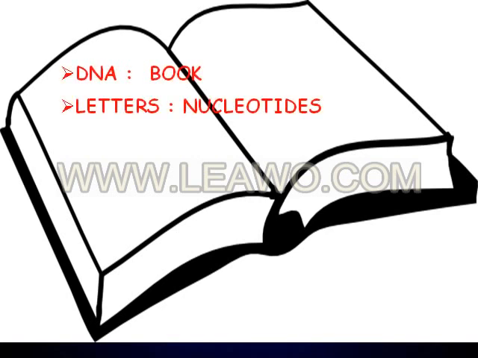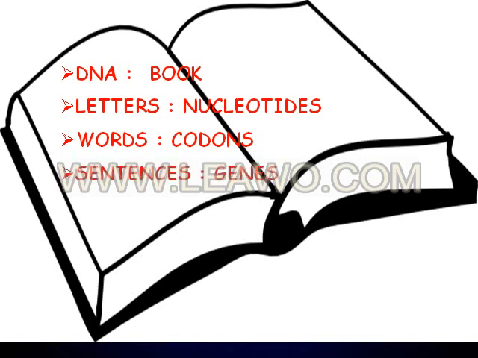So in this, the DNA is compared with a book, and the letters in the book are compared with nucleotides, and the words are compared to codons. A sentence is nothing but a gene. The paragraph is the locus. So in this way, the entire genome is taken as a book. In the book, the letters are the nucleotides, the words are the codons, the sentences are the genes, and the paragraph is the locus.